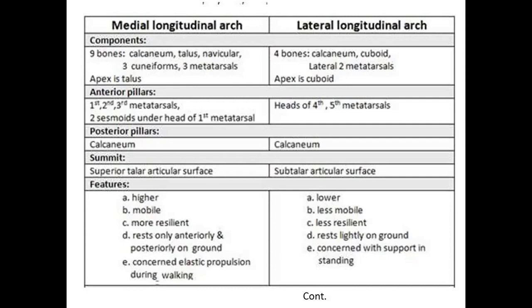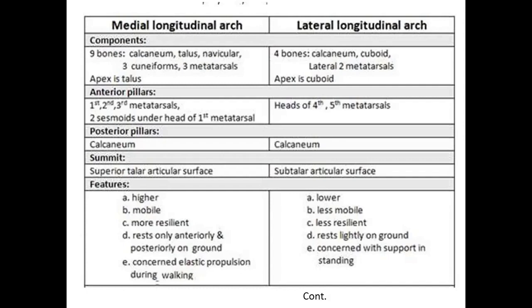and two sesamoid bones and the head of the first metatarsal even. Then the lateral longitudinal arch gets the anterior pillars like the heads of the fourth and fifth metatarsals. Posterior pillars are the calcaneum for both, and the summit is formed by the superior talar articular surface for the medial longitudinal arch and the subtalar articular surface for the lateral longitudinal arch.